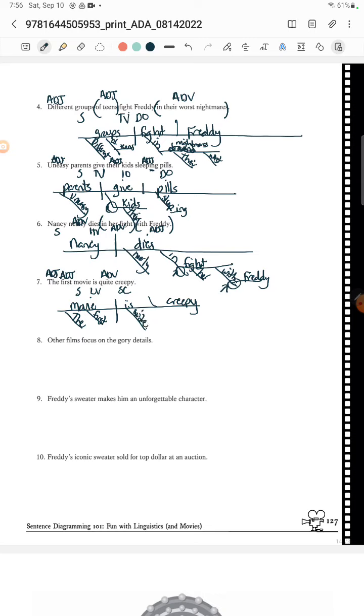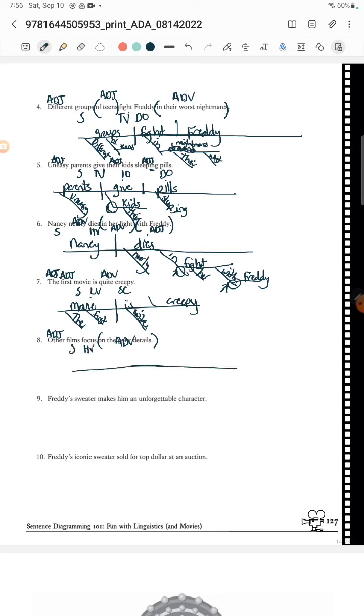There we go. Moving on to number 8, other films focus on the gory details. So that's what they focus on, or where they focus, if you will. So it makes it an adverb. And then what do we have? We've got an adjective. What kind of films? Other films, and other films focus.